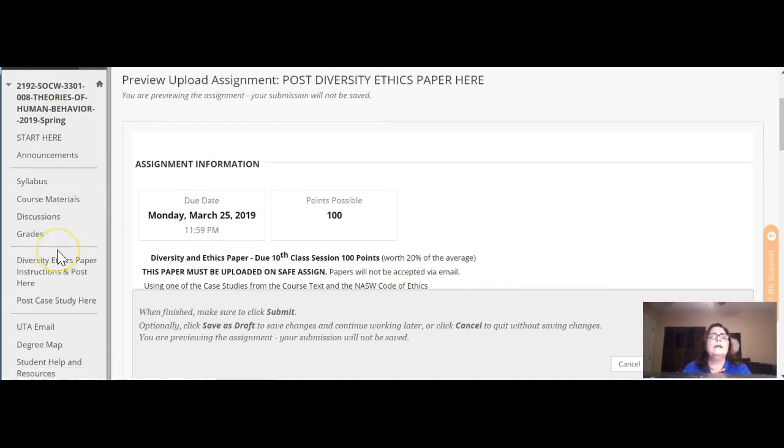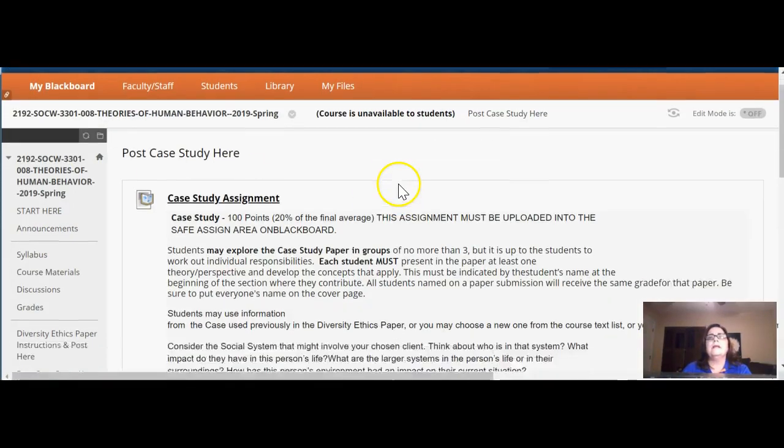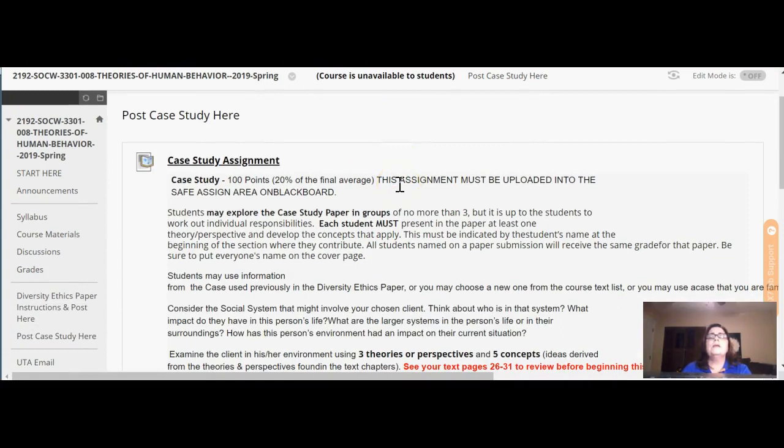Okay, let's see. Oh, there's another one here. You have two papers in this class. One is the diversity ethics paper, and one is the case study paper. The diversity ethics paper, you must do by yourself. The case study paper, you can get together in groups of no more than 3 people. But read the instructions very closely before you decide it'll be easier in a group.